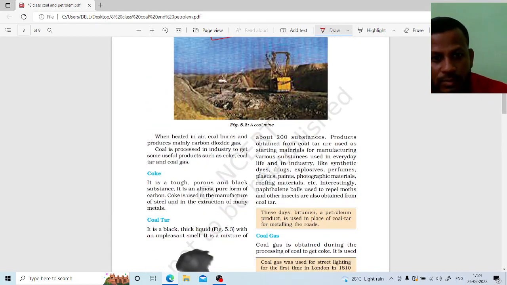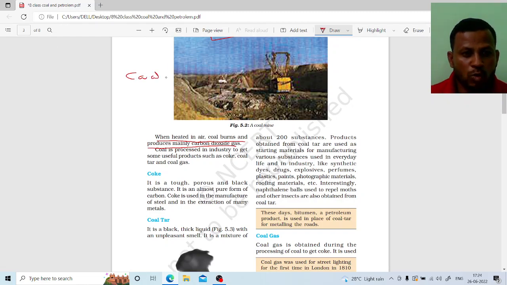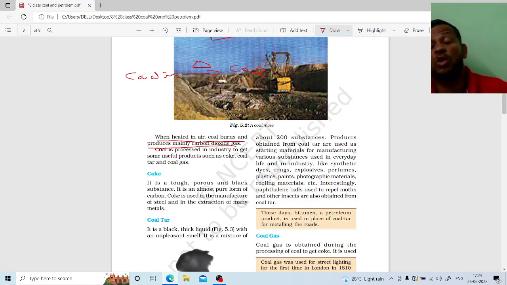Look here. When coal is heated, the triangle symbol is heating, it gives out carbon dioxide. When coal is burned in the presence of air, it produces mainly carbon dioxide.